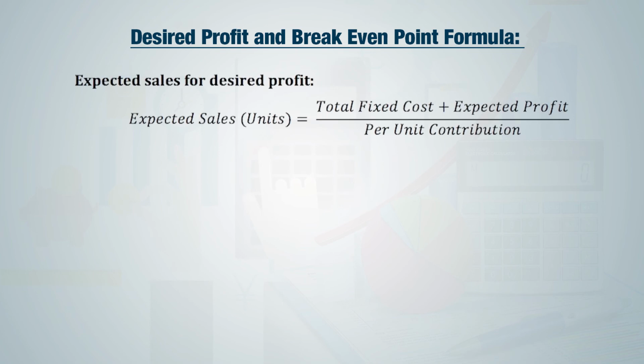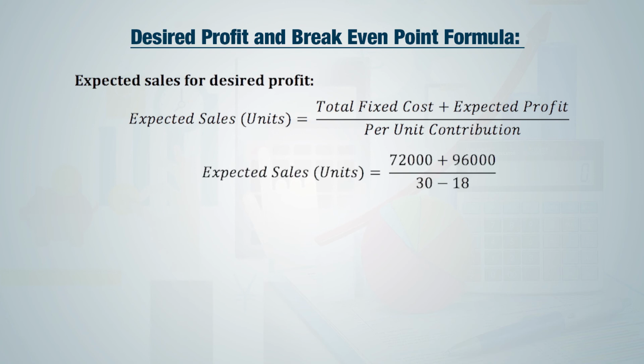Let us take the first formula. In calculation of break-even point, the formula was like this: total fixed cost divided by per unit contribution. Now we make some change in the formula. In numerator, we are adding expected profit with the total fixed cost. In denominator, no change, per unit contribution will be there. So we continue with all the other information.